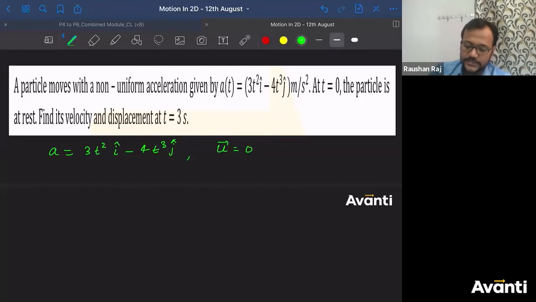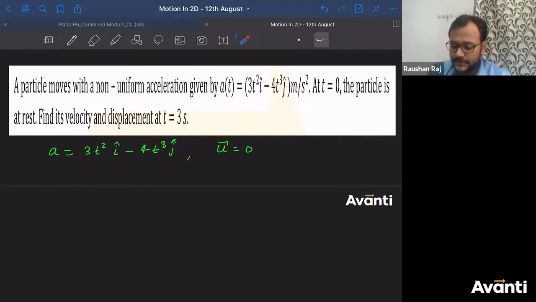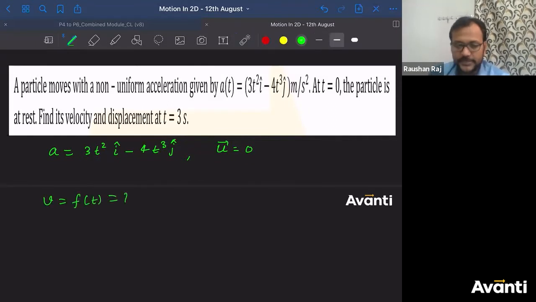How will you find what is the velocity at 3 seconds? How will you find what is the displacement at 3 seconds? For that, I should know what is the relation between velocity and time, and then I should know what is the relation between displacement and time. And then I'll put the value of t as 3 in that relation. I'll get the value of v and s, right? So now I have to find what is v as a function of time t.